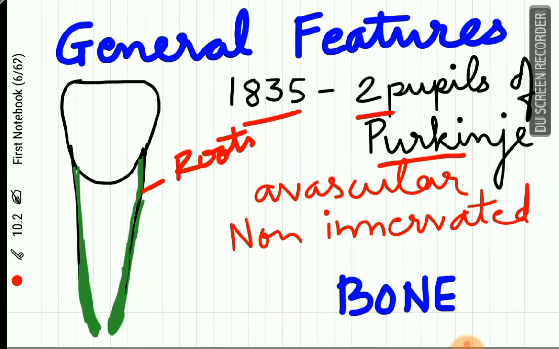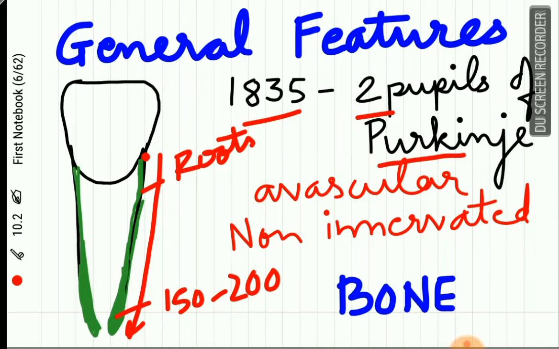It begins at the cervical portion of the teeth at the cemento-enamel junction and it continues till the apex. It is thickest at the apex, about 150 to 200 micron in thickness, while it is the thinnest in the cervical region, which is 20 to 50 micron.